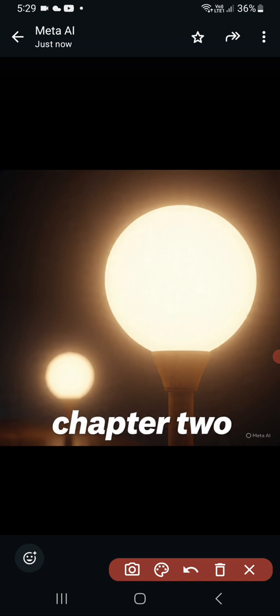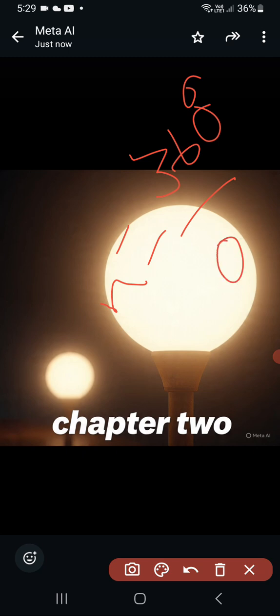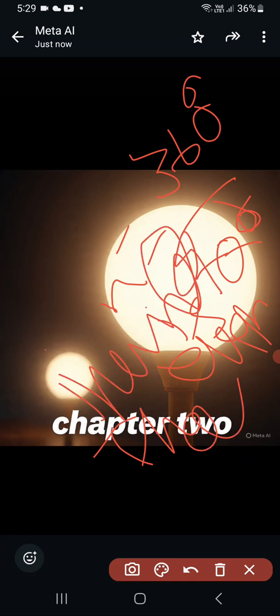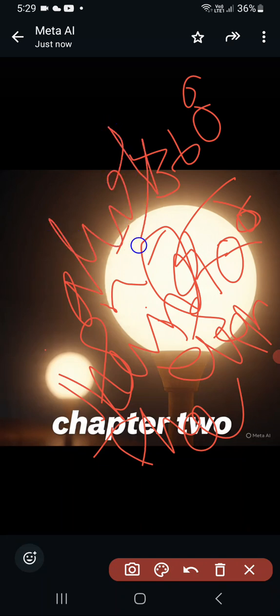If n is equal to 360 degree by θ is even, the number of images is always n minus 1.